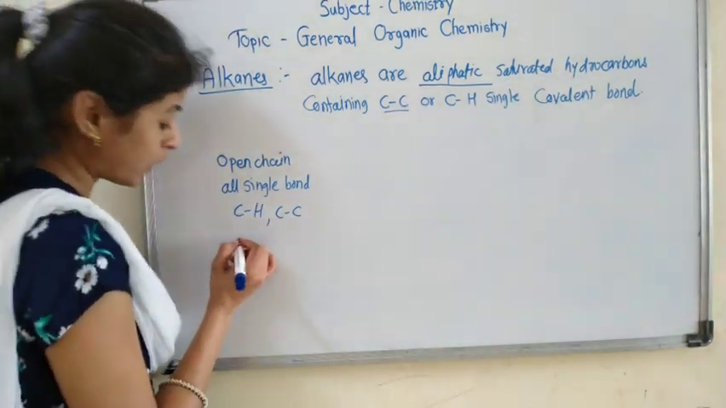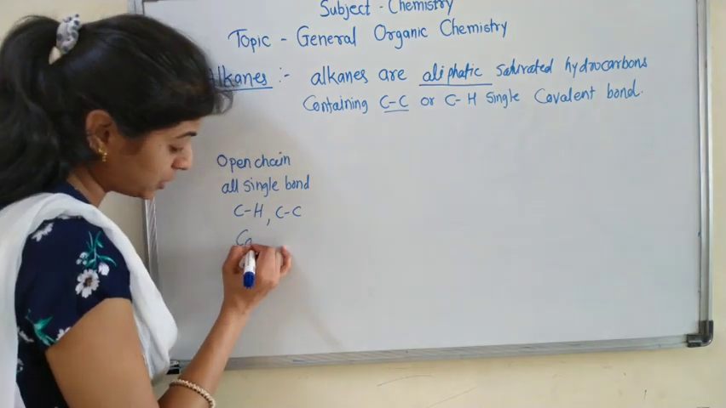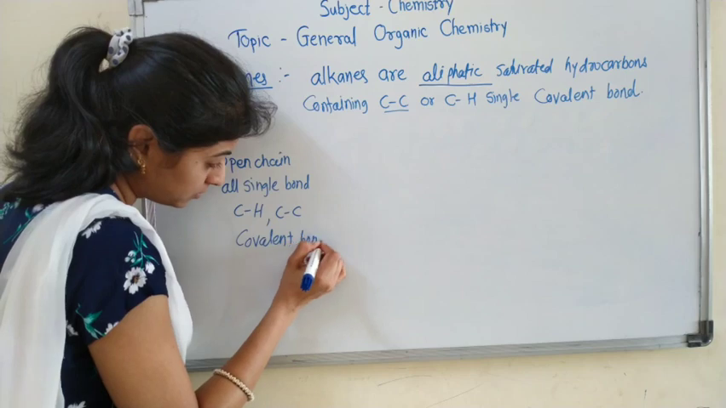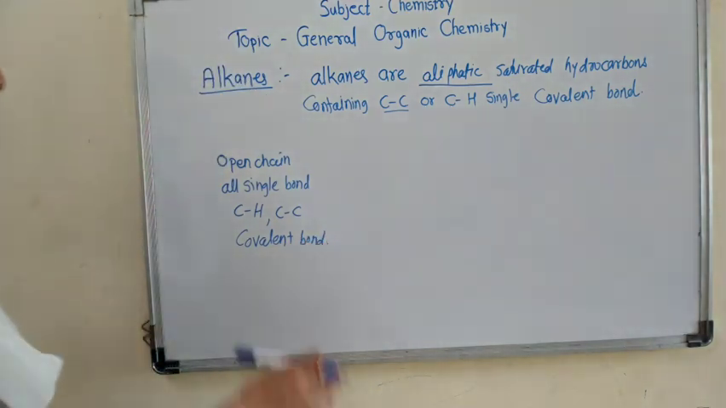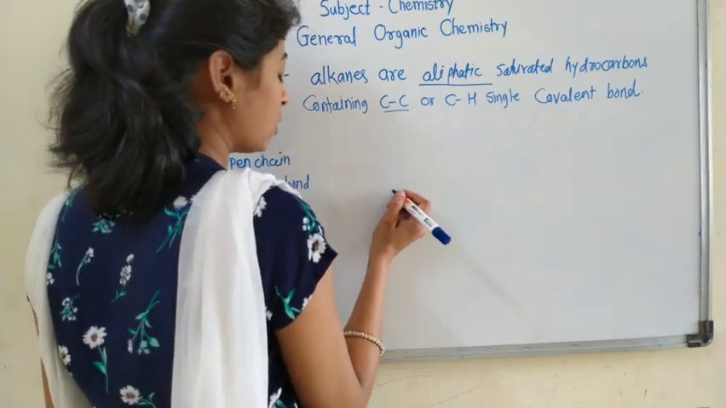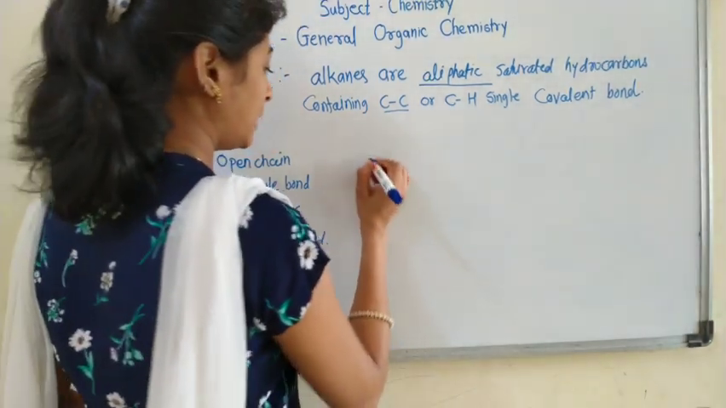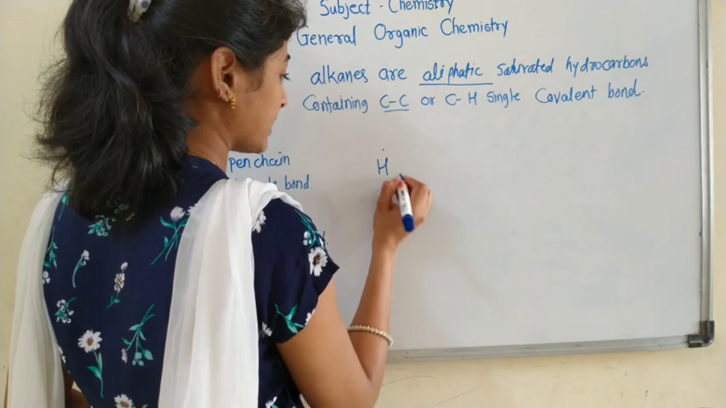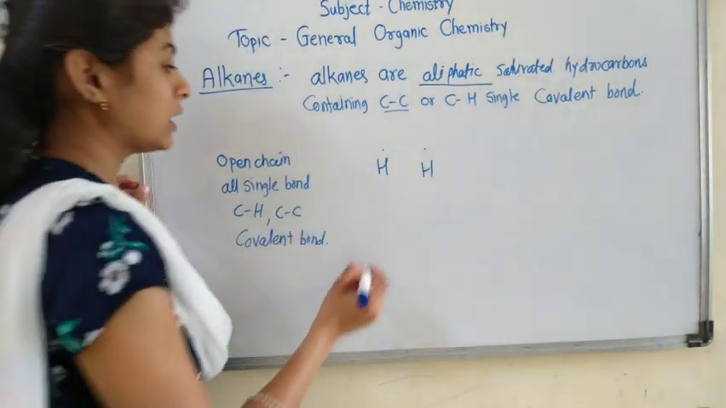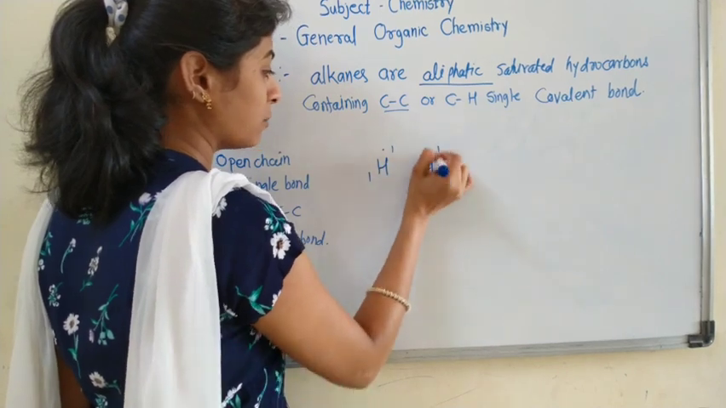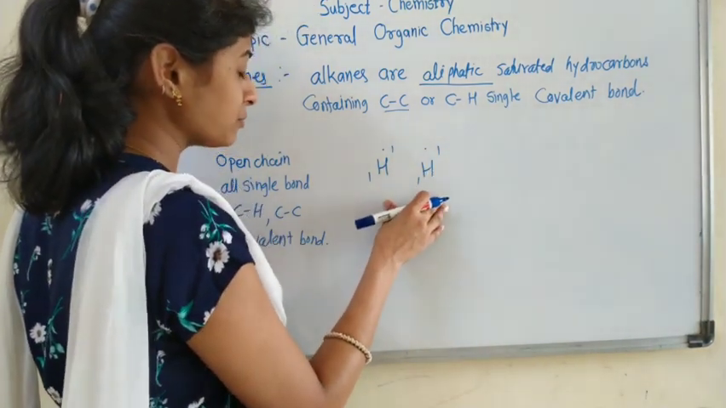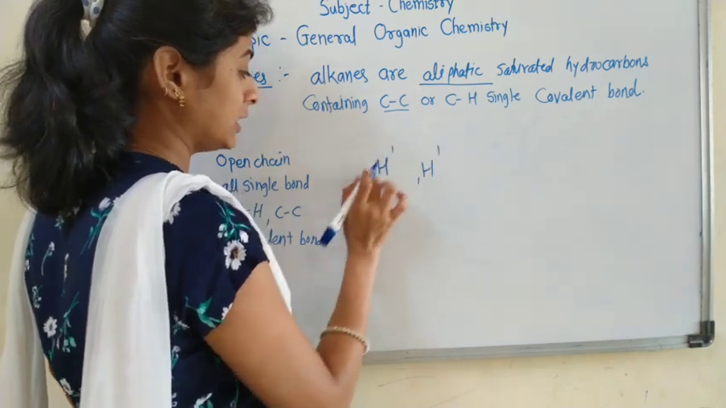What is meant by covalent bond? The new term introduced here is covalent bond. Have you heard about the word covalent bond? Let's see what is meant by covalent bond. For example, hydrogen. The simplest example is hydrogen, having atomic number 1 and mass number 1. There are two atoms of hydrogen, each having one electron.